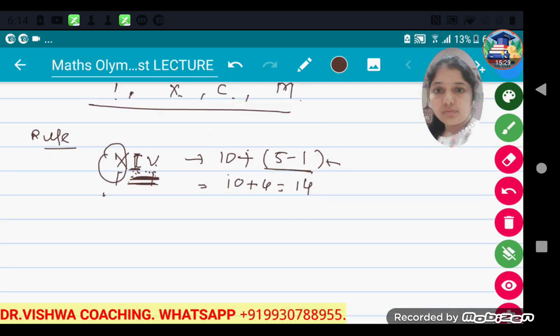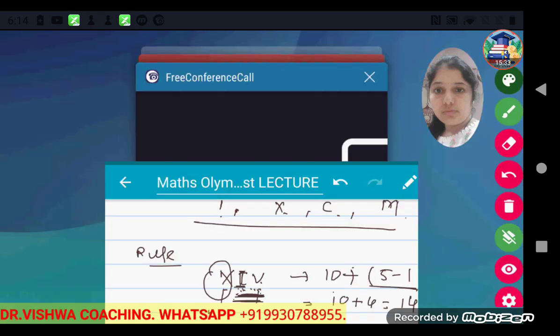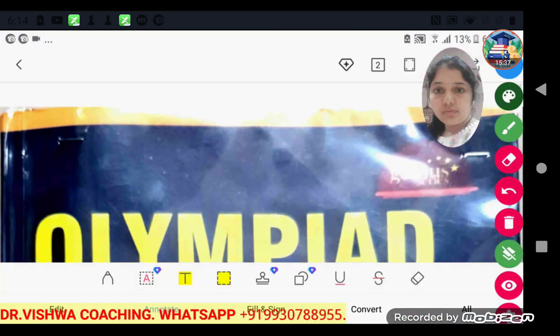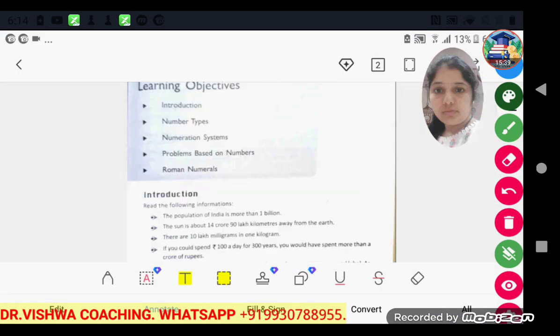Now we will learn about the different number systems. We will learn it from the chart, so just look into the chart.